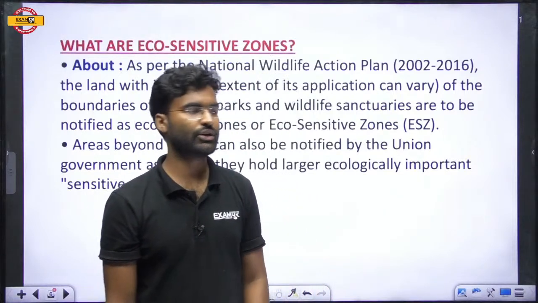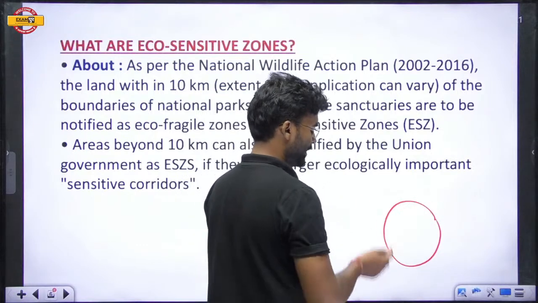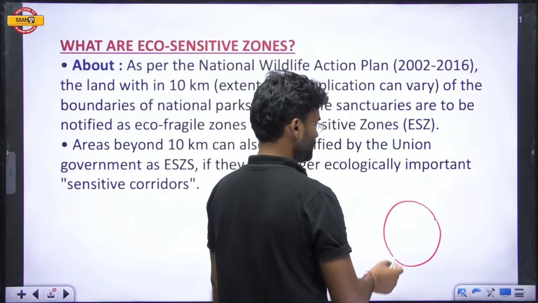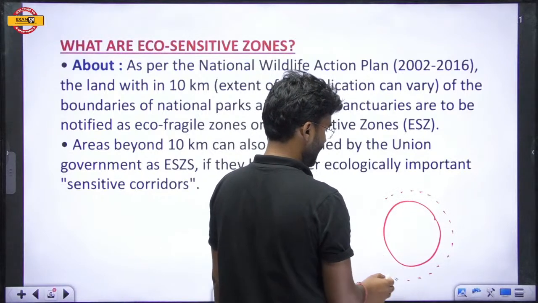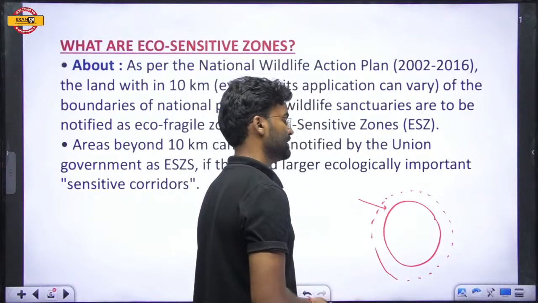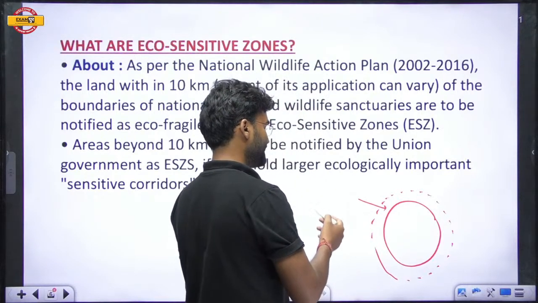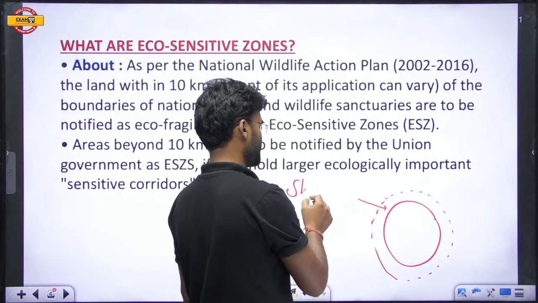In general, you have to understand what an eco-sensitive zone is. Eco-sensitive zone means the zone around a protected area. This area is declared an eco-sensitive zone because it is treated as a shock absorber.